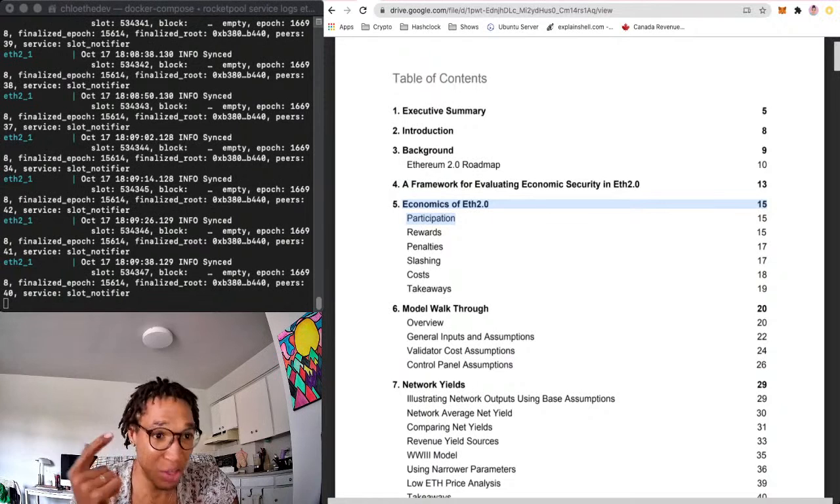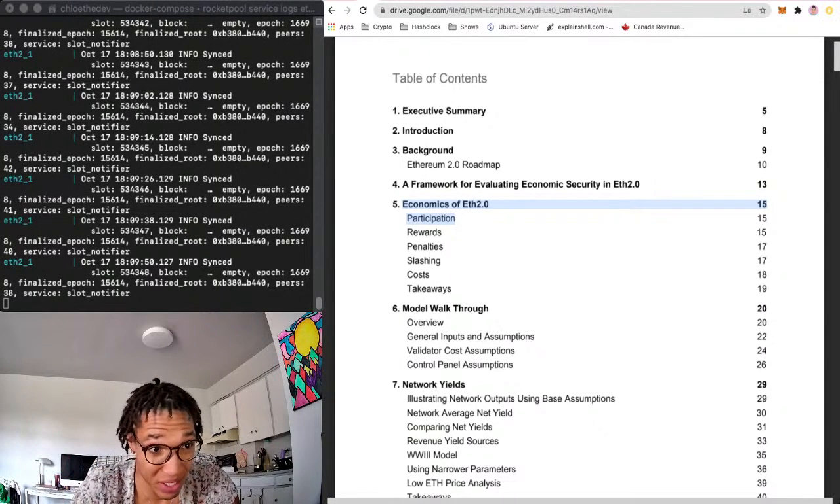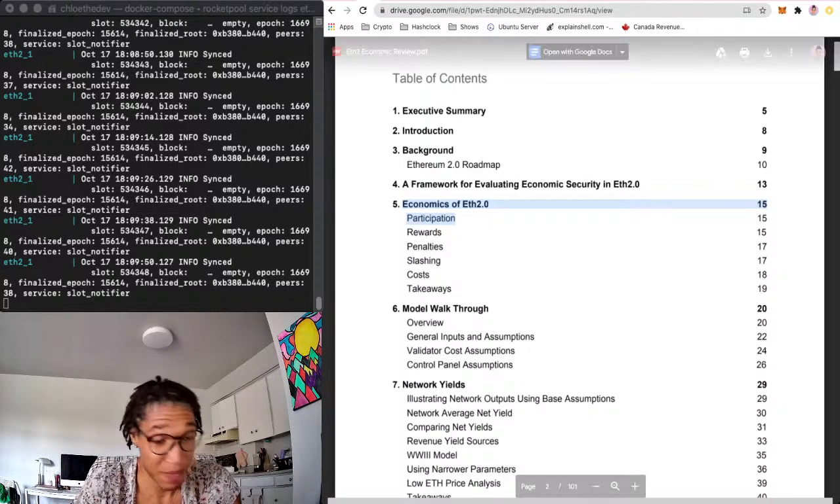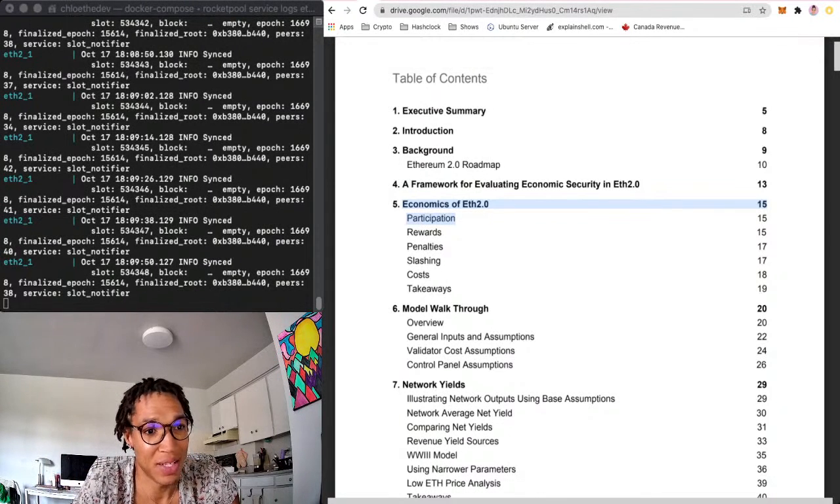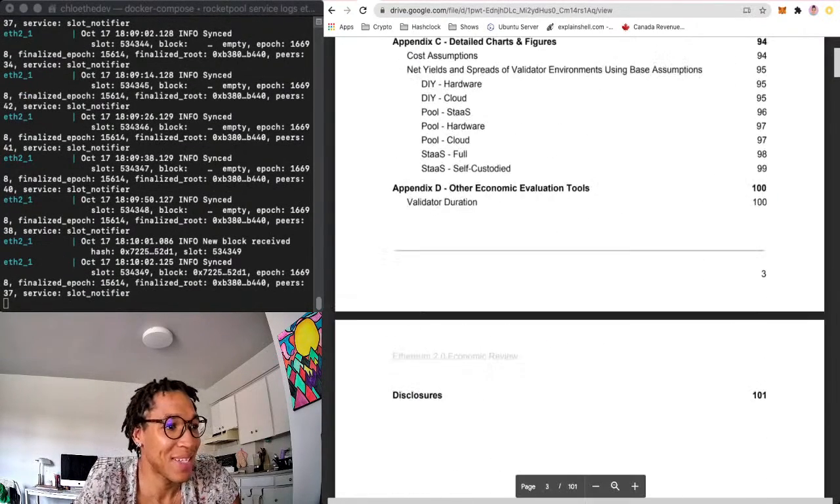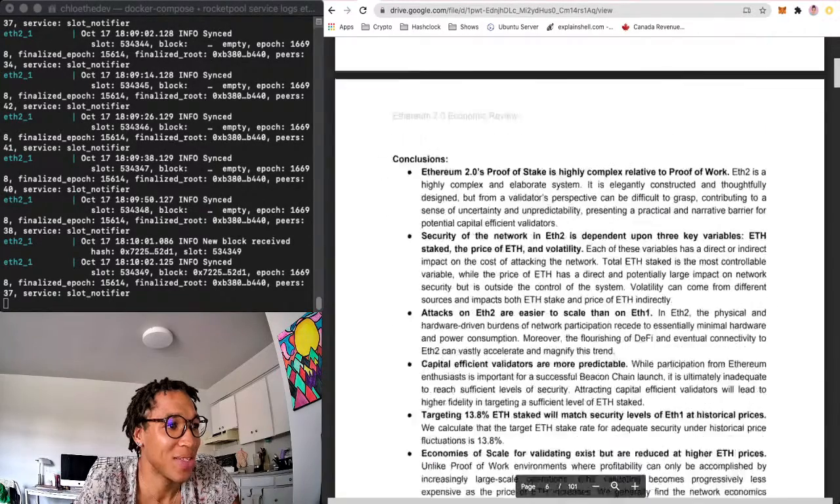Up there, you can see my Rocket Pool ETH2 node has synced. So I think the ETH2 node is probably synced as well, hopefully. It's only a Goerli node, I think, so it should be synced. After this, I might do a video on finishing up setting up my Rocket Pool node. But let's get to it.